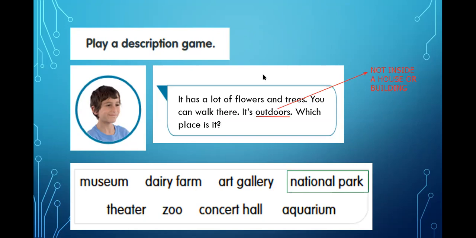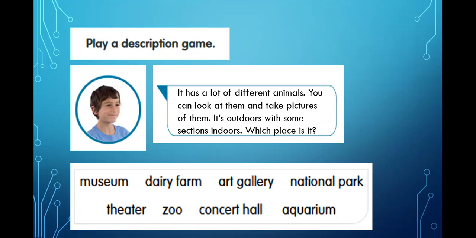For the next description reads, it has a lot of different animals. You can look at them and take pictures of them. It's outdoors with some sections indoors. Okay, so we have a combination. Outside a house, inside a house. We have a combination. Which place is it?